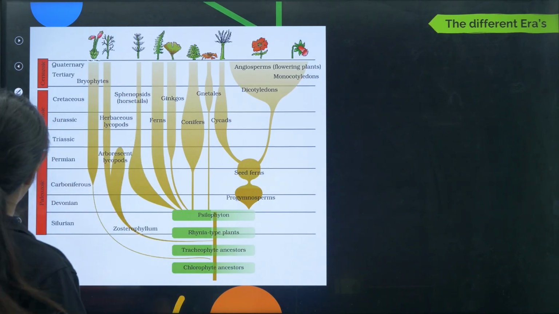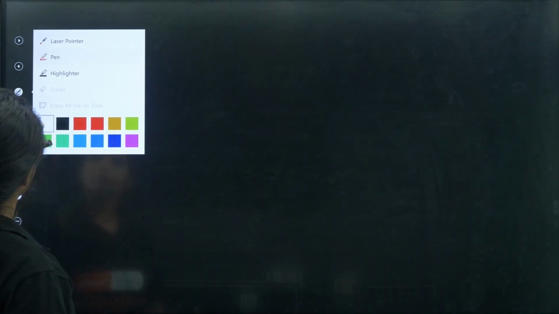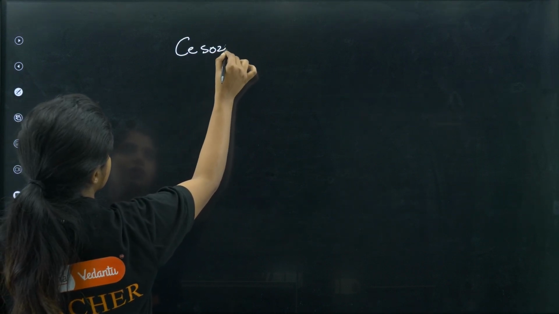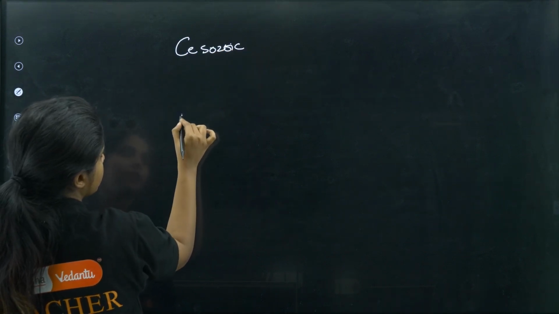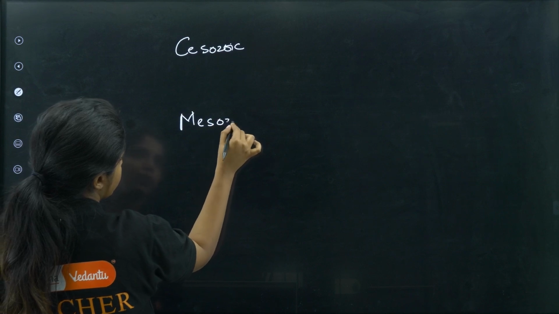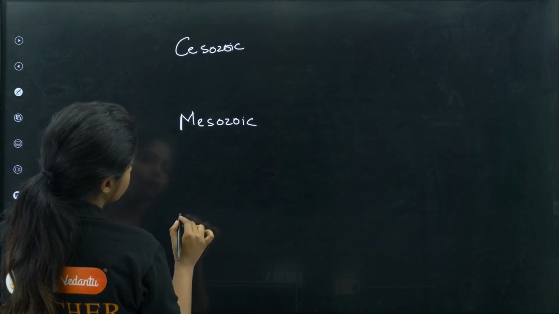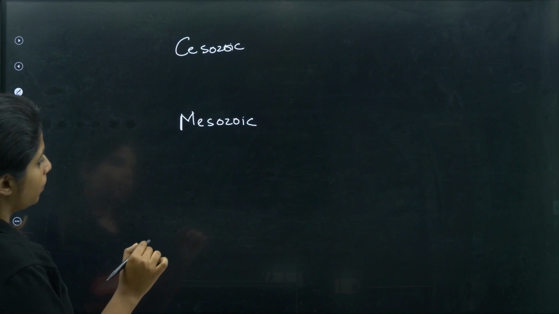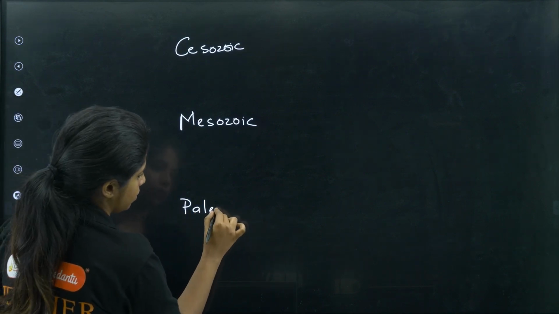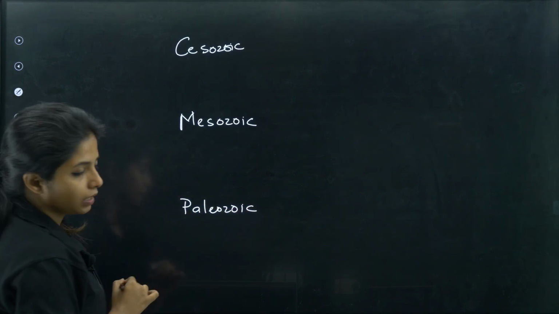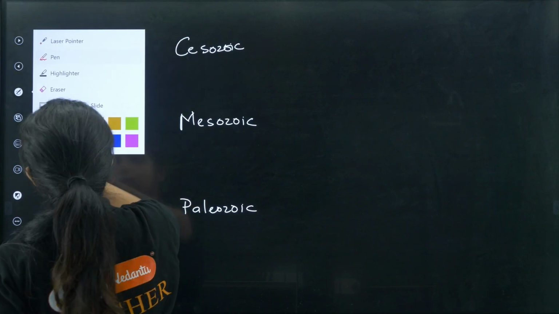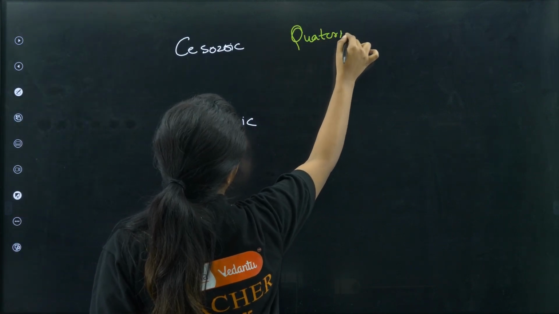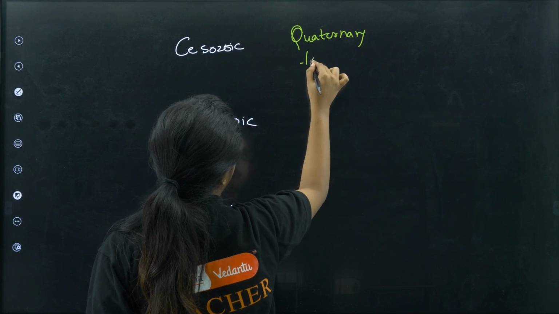Okay. So over here, first is Cenozoic era, then Mesozoic era, then Paleozoic era, yes. This is very easy. Cenozoic era can be subdivided into quaternary and tertiary era.